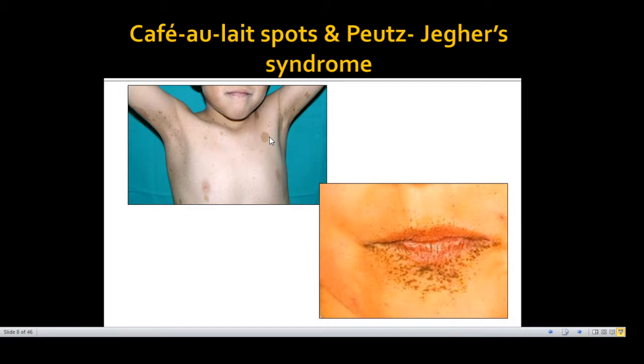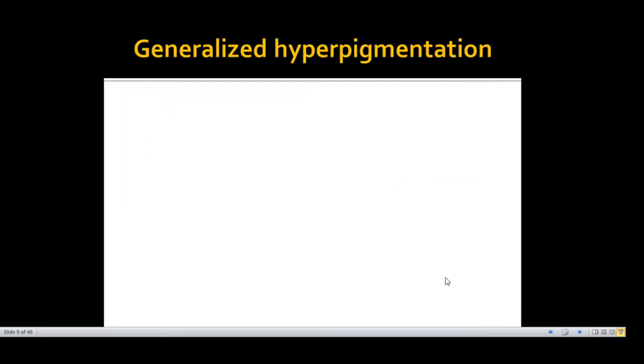Like here, these are café au lait spots, localized hyperpigmentation because of melanin accumulation. This is perioral pigmentation in Peutz-Jeghers syndrome. Generalized hyperpigmentation occurs in case of Addison's disease, where there is generalized hyperpigmentation of skin and buccal mucosa.